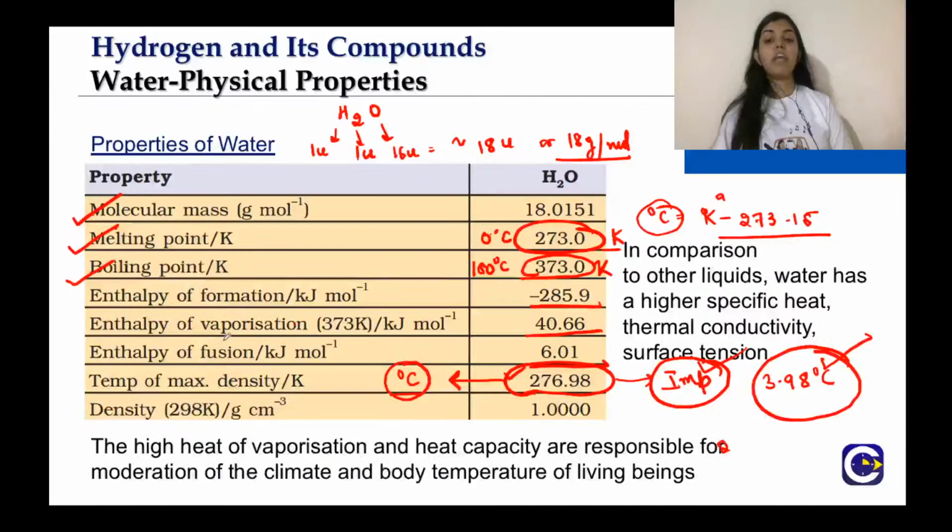So 3.98, or you can also remember it as 4 degrees Celsius, is the temperature of maximum density of water. That means the maximum density of water is at 4 degrees Celsius or 3.98. Density is 1 gram per centimeter cube.